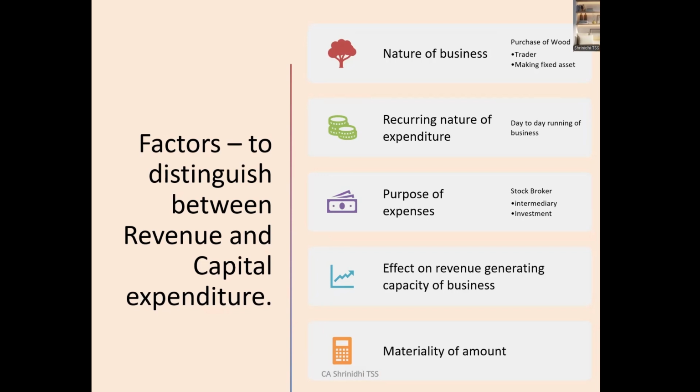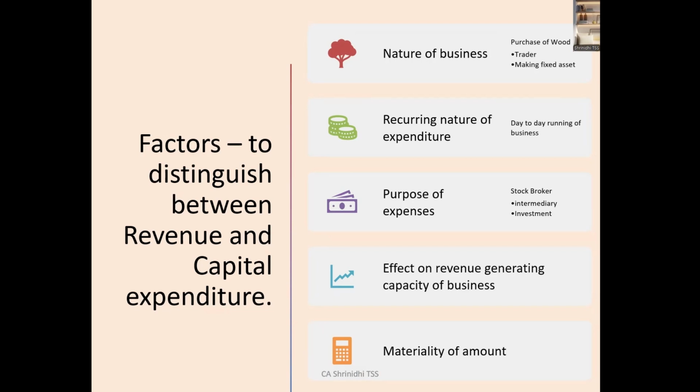A stockbroker is there. What does that stockbroker do? He acts as an intermediary, basically, buys and sells the stocks on behalf of someone else and he gets the commission, right? So as an intermediary, the stockbroker's stocks are nothing but inventory. It's like stock-in-trade. Anything relating to these stockbroking activities would be a revenue expenditure because it's a day in and day out operation. The purpose of the expenses also is incurring all the expenditures or purchasing the stocks only as an intermediary on behalf of someone else.